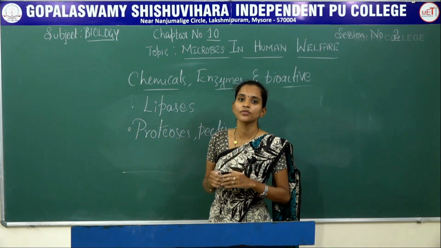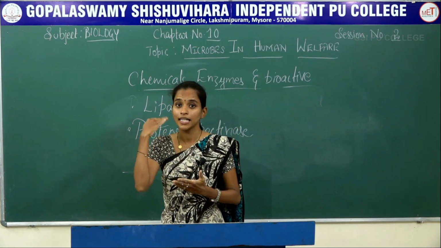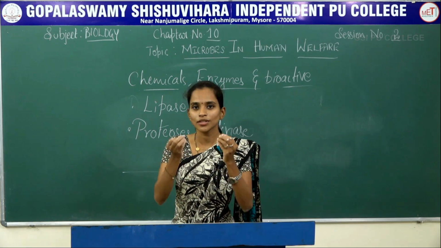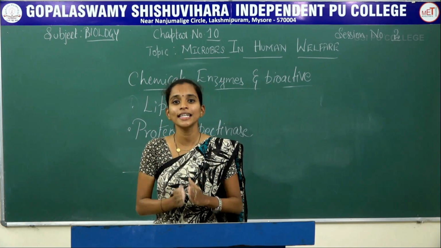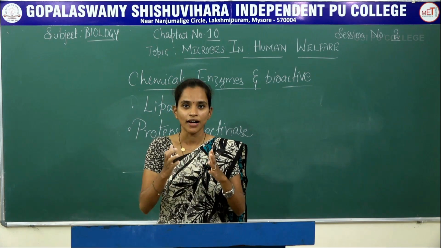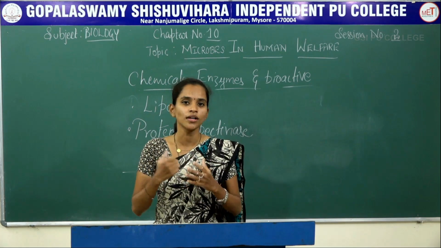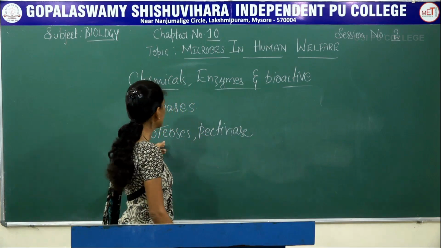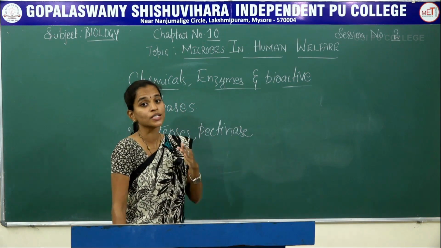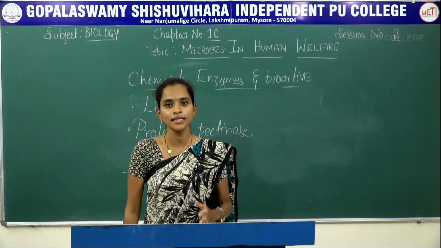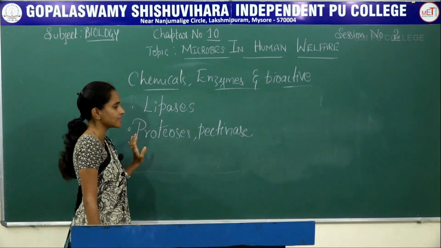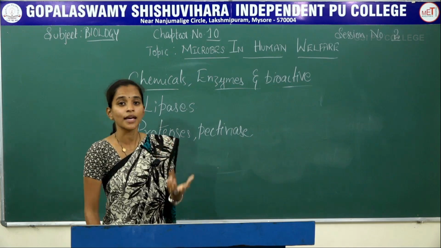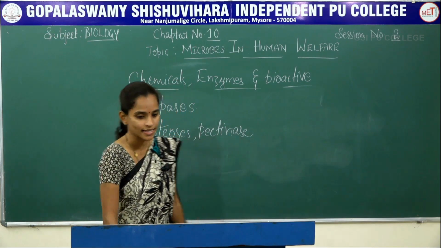Now due to addition of these proteases or pectinases on industrial scale, the proteins or the fibers present in the fruit juice get digested and you can see a clear juice as available in commercially sold companies. So here proteases or pectinases are the ones which digest the proteins which are present in juice. So that is about the second type of enzyme which is used on industrial scale.